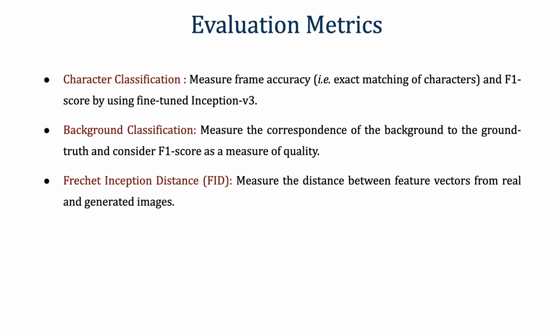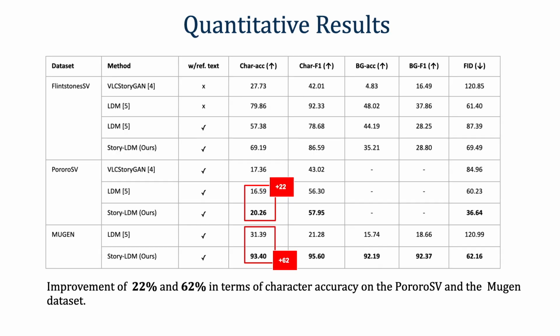To measure the consistency of the characters as well as backgrounds in the generated stories, we consider 3 evaluation metrics: character classification, background classification, and FID score. The table shows the quantitative results for consistent story generation.